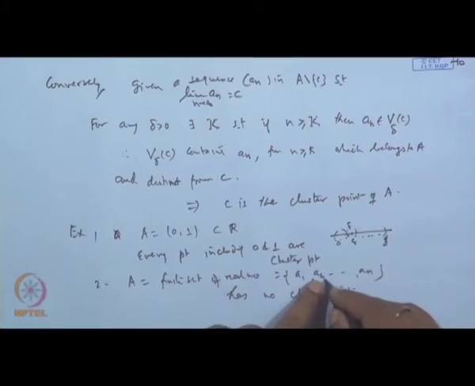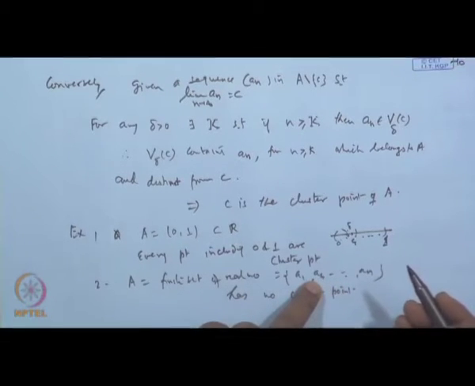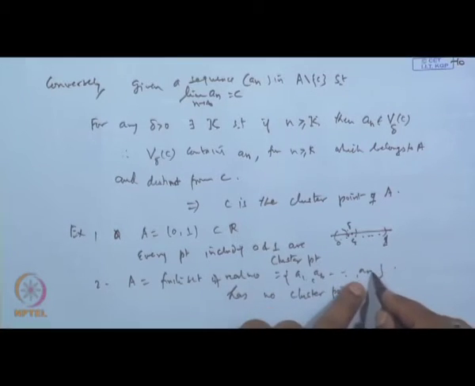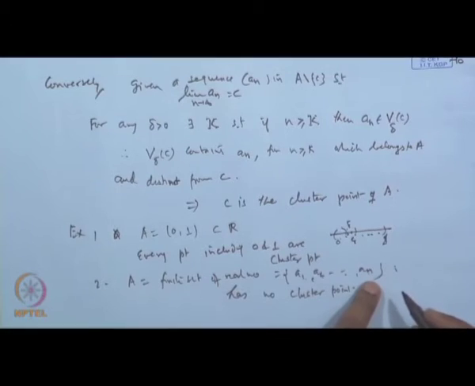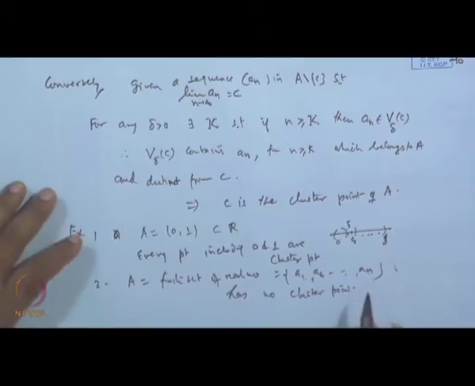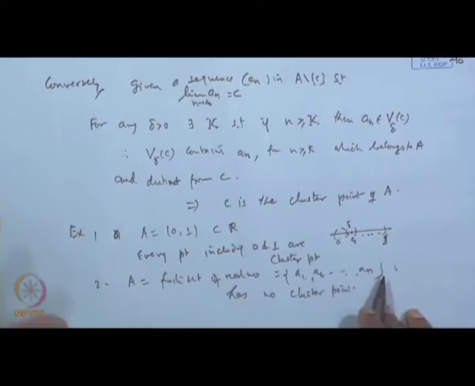If suppose a_2 is the cluster point, then there is a gap between a_2 and a_1, a_2 and a_3. So if you draw a neighborhood around a_2, you will not get a point other than a_2 inside it. So it cannot be a cluster point. If a point is outside the set, again there is a gap between a_n and this point, and we cannot get a point in the delta neighborhood which is distinct from it. So a finite set does not have a limit point, no cluster point.